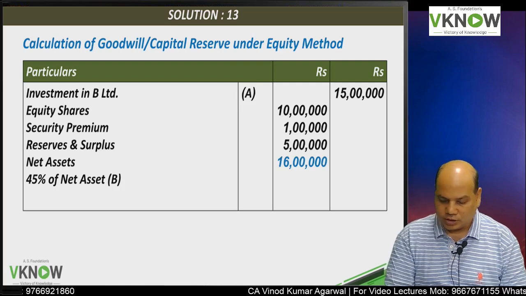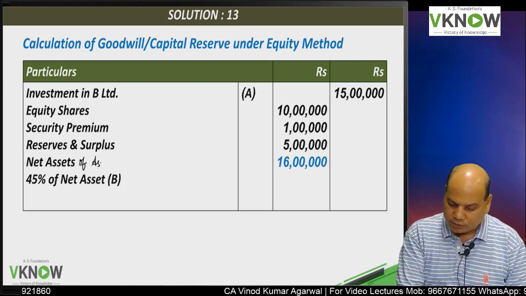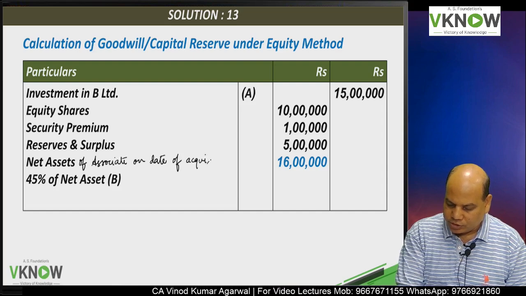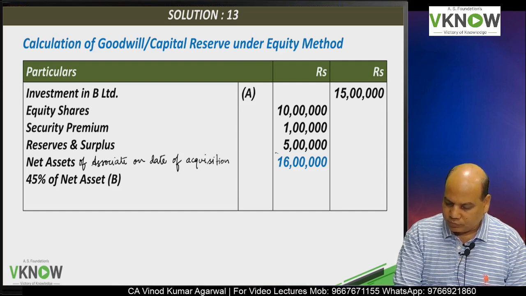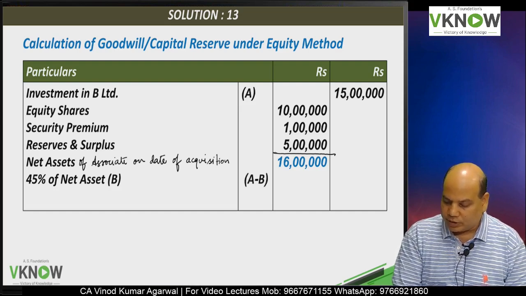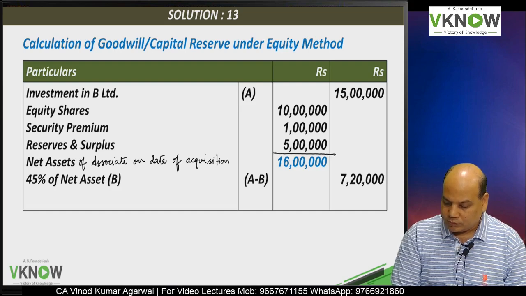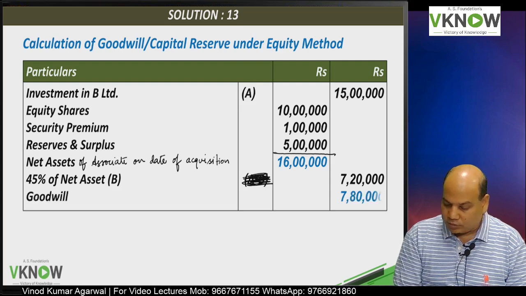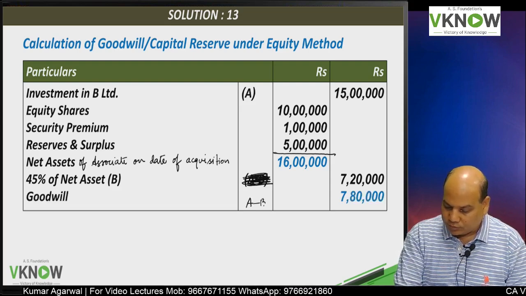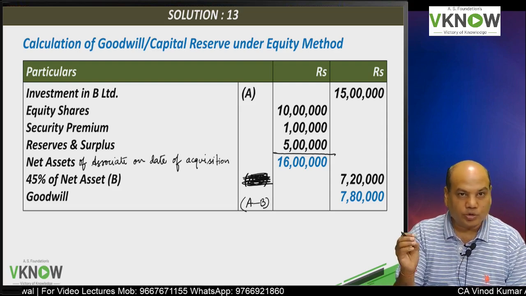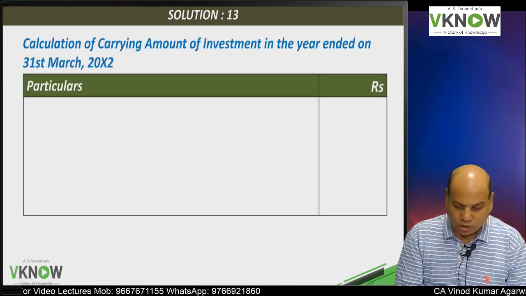Net asset of associate on date of acquisition will be 16 lakh, and 45% of net asset is 7 lakh 20,000. Therefore goodwill is 7 lakh 80,000. Any query on this? We have already done this so many times, you might have got bored also.